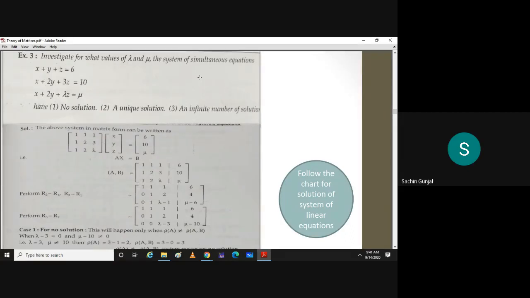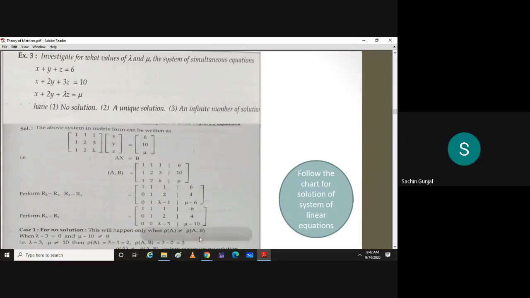Investigate for what values of lambda and mu the system of simultaneous equations x plus y plus z is equal to 6, x plus 2y plus 3z equal to 10, x plus 2y plus lambda z equal to mu has no solution, unique solution, and infinite number of solutions. As we know, no solution, unique solution, and infinitely many solutions depend on the rank of A and the rank of A augmented B. So obviously your first step is to find the rank of A and the rank of A augmented B, isn't it?